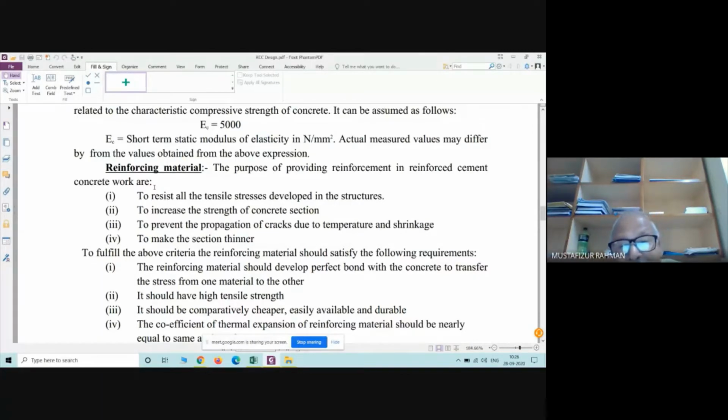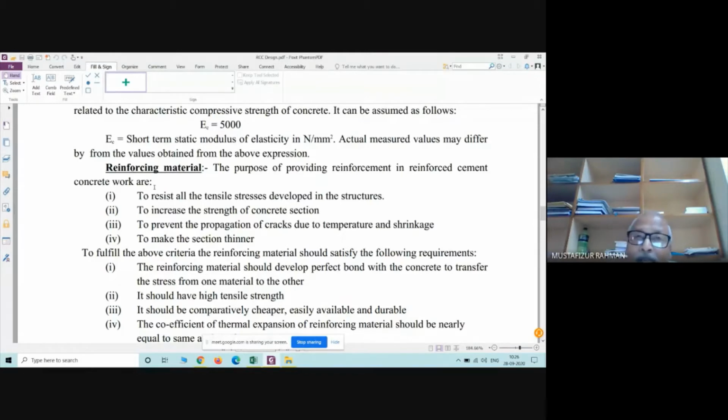To make the section thinner, I have told you this in point number 2 also. Since the compressive stress of concrete for M25 is 25 Newton per millimeter square, we will require a larger area to resist the compressive load.